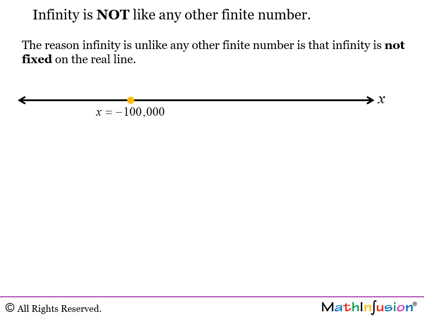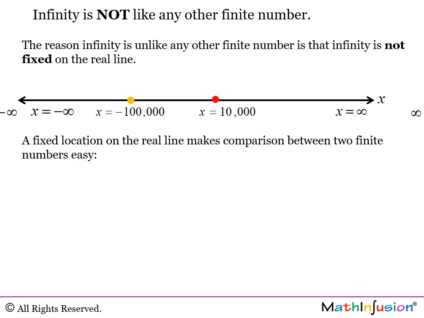For example, this number is a fixed number on the real line, and also this number. This number can be very large, but if it's finite, it has a very specific location on the real line. But what about x equals infinity? There's no specific location. If you want this to be infinity, what about this guy? It's even more infinity. And if you like this to be fixed somehow there, then this is not minus infinity because maybe it's even more there. And obviously it's endless and it's not fixed.